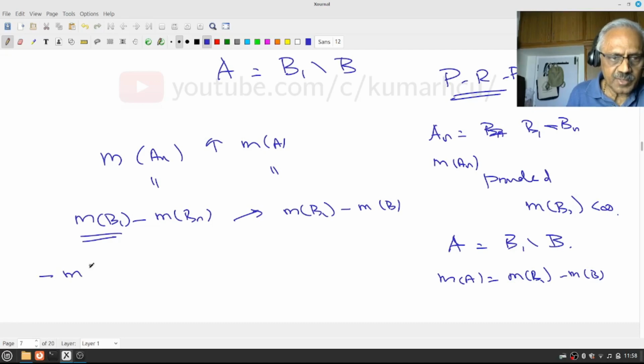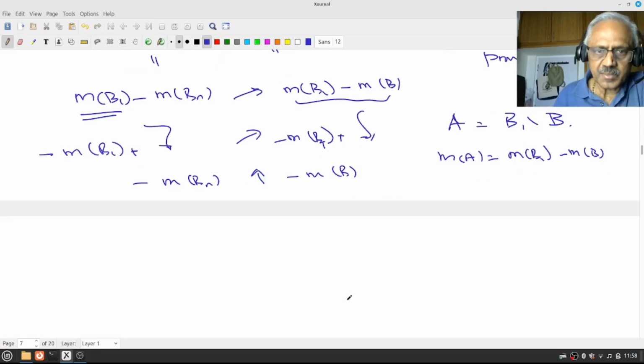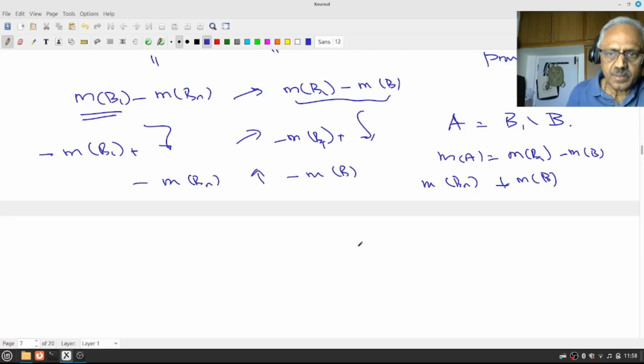Therefore, I can add measure of B1 to both sides. But that is minus measure of Bn increases to minus measure of B, which is the same as saying measure of Bn decreases to measure of B. Okay, pause, review, proceed.